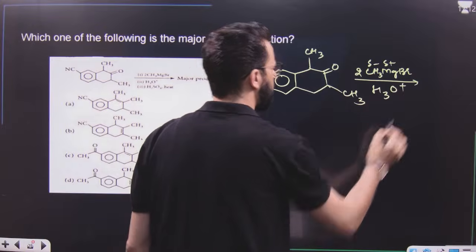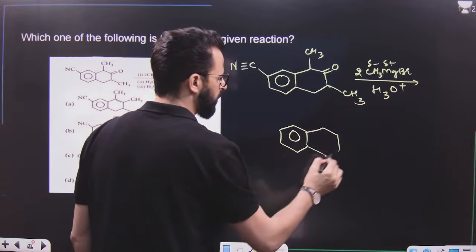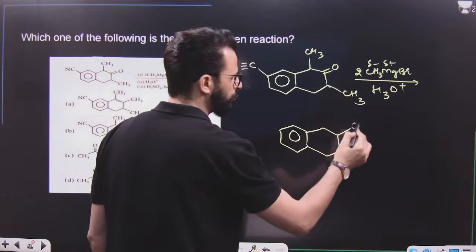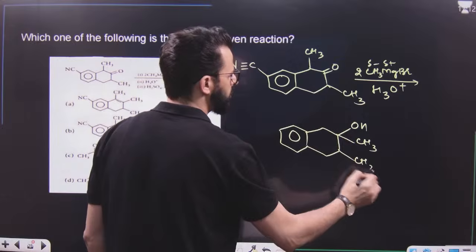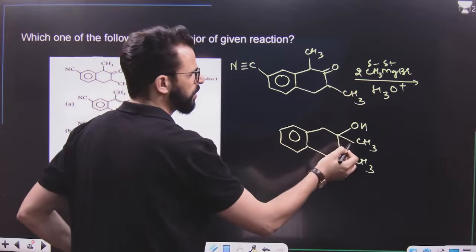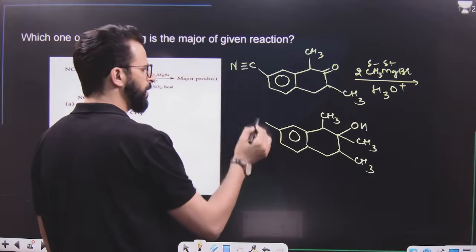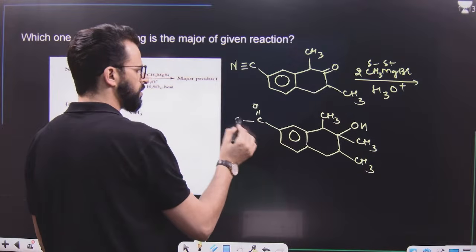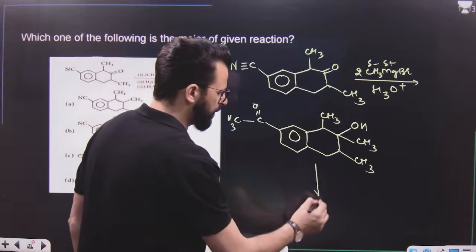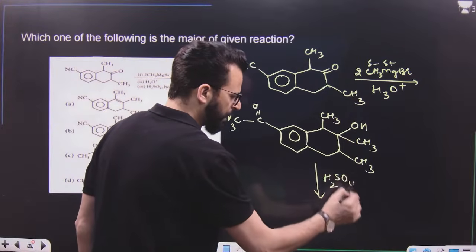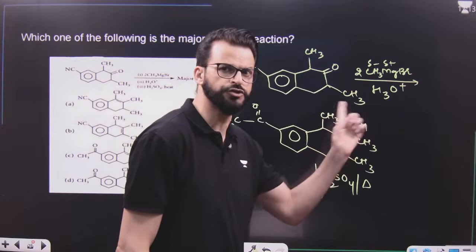Let me write down the direct product of this reaction. Remember, dear students, it will convert this into OH and CH3. This CH3 is already there because ketone is converted to tertiary alcohol. Now, it is like this, and it will convert this cyanide to C double bond O and CH3. That means ketone. After that, it is treated with H2SO4 and heat. H2SO4 and heat means OH first abstracts a proton, becomes OH2 positive.